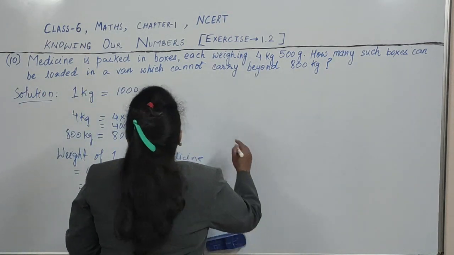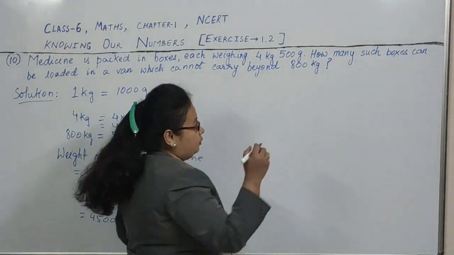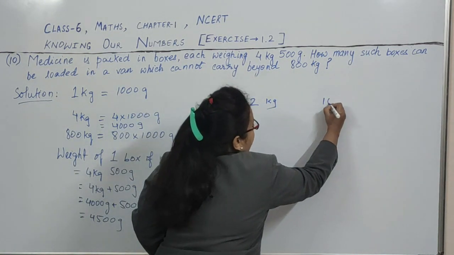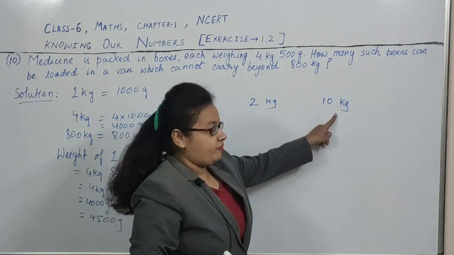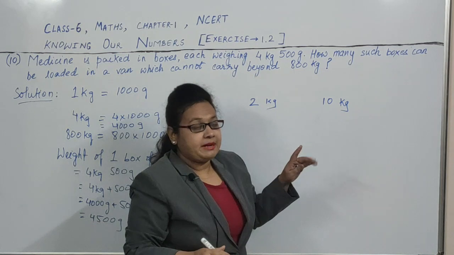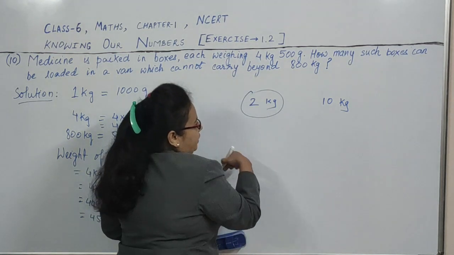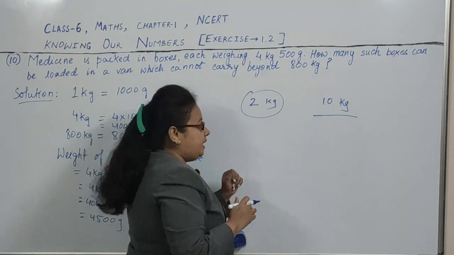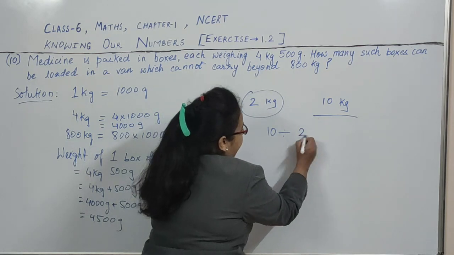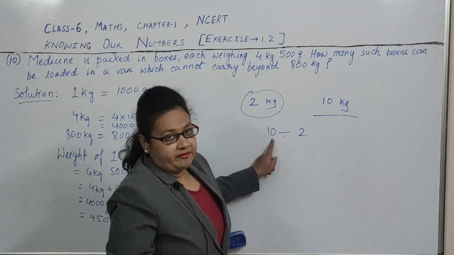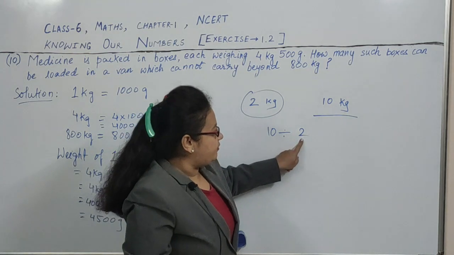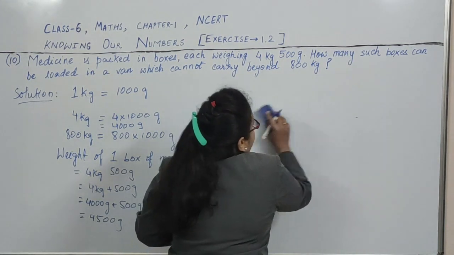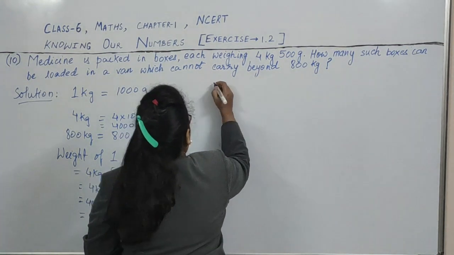Okay. Now, in the example I gave you, suppose one box is made up of 2 kg. If the van can load only 10 kg of weight, then how many boxes can be made? 5 boxes, because one box is 2 kg and the van can load only 10 kg. We did that by dividing 10 by 2, means the total weight that can be carried by the van divided by the weight of one box. Here also we will do the same thing and find how many boxes can be made.